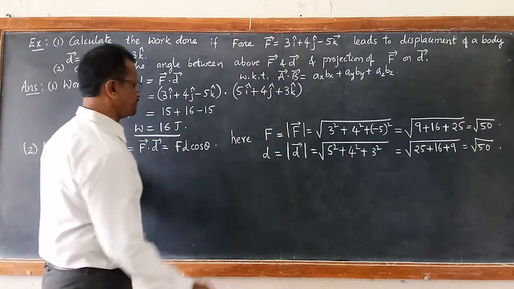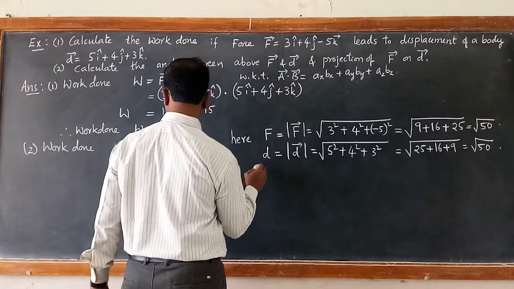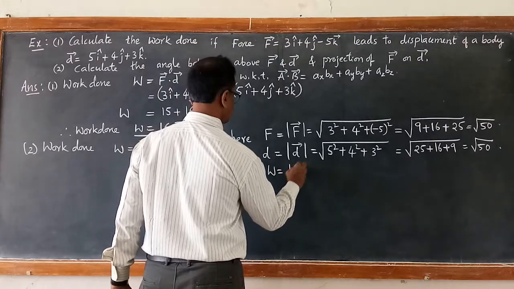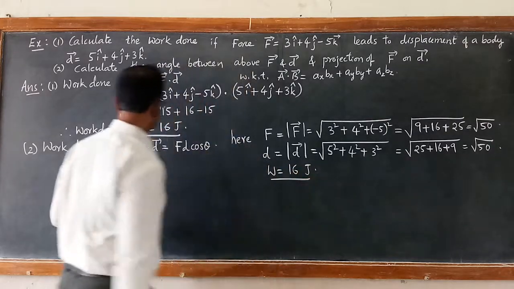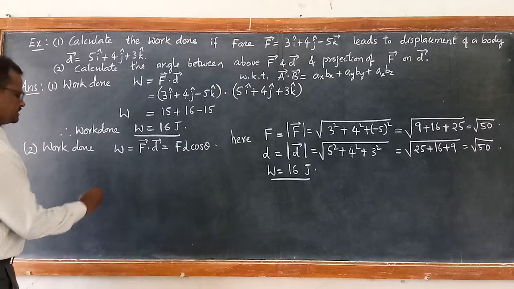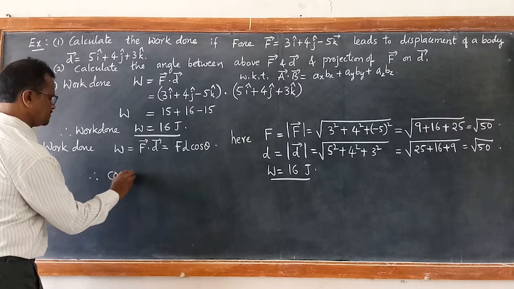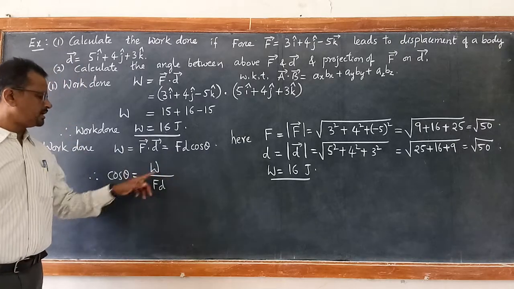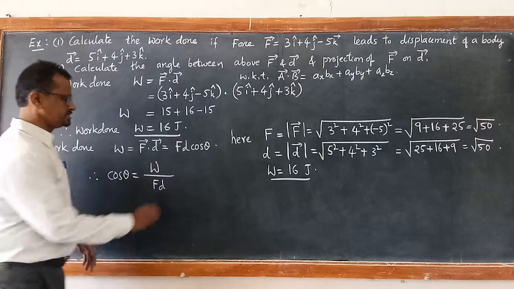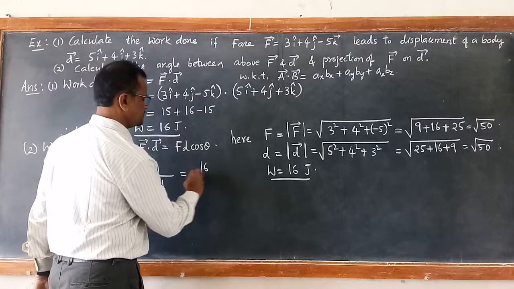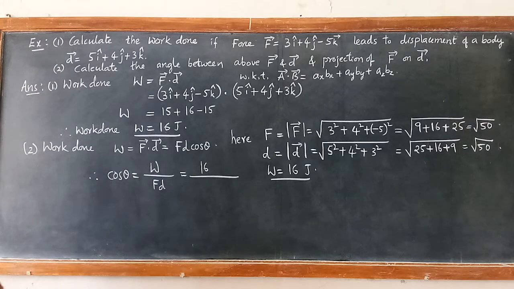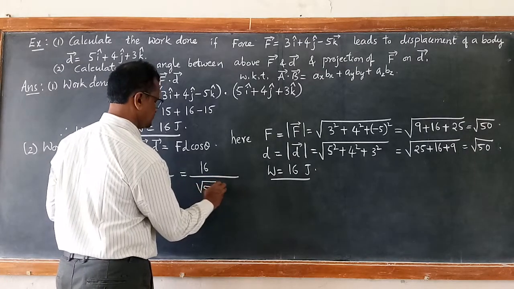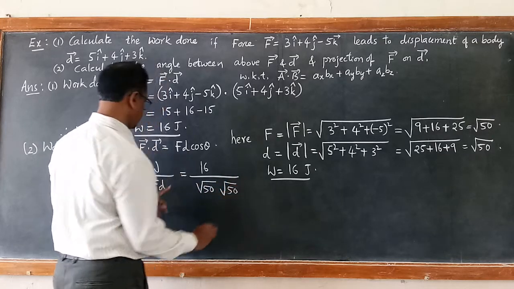Now we have already F and D, and we have already got W. Work done is equal to 16 joules. Now from this we can calculate the angle theta. Therefore cos theta is equal to W by Fd. W is 16 divided by F, under root 50, and D is also under root 50.